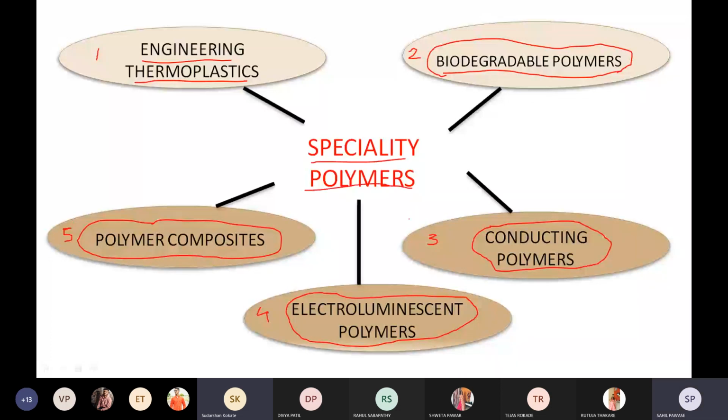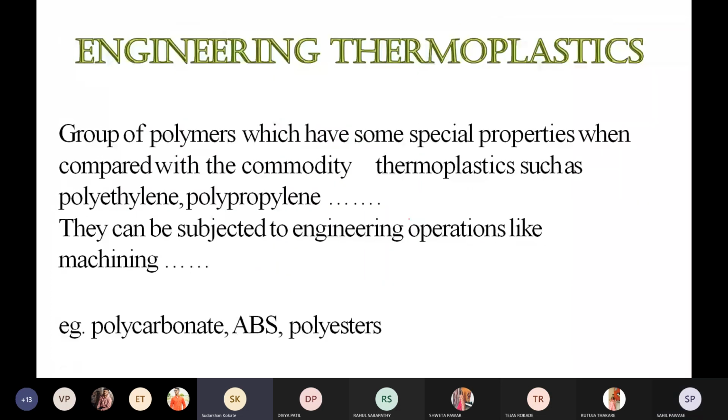Now we will see them one by one. In today's lecture, we will see engineering thermoplastics. After attending this lecture, you will be able to understand what engineering thermoplastics are, the preparation method for polycarbonate, and its properties and applications. So we will start with our first topic, engineering thermoplastic. The well-known example of engineering thermoplastic is polycarbonate. This is included in our syllabus.